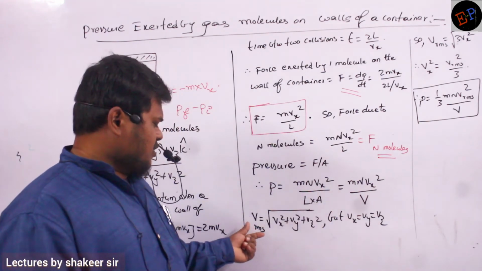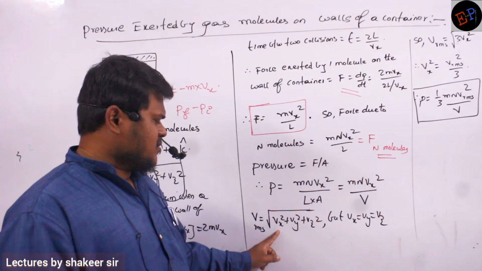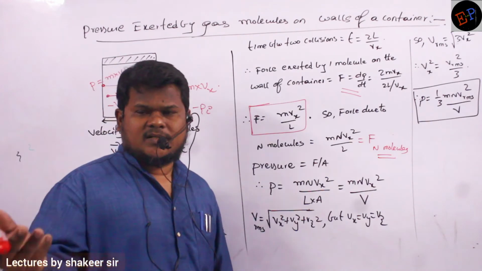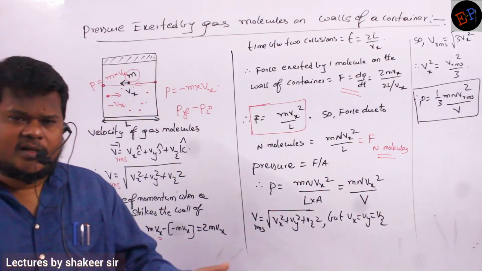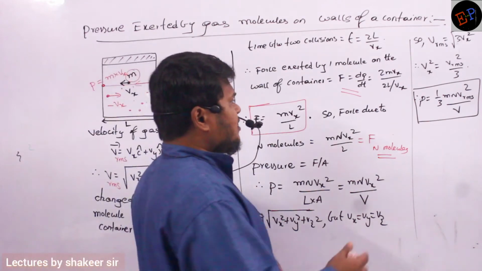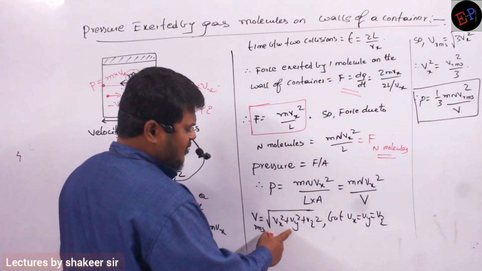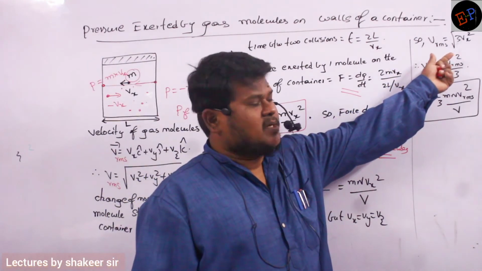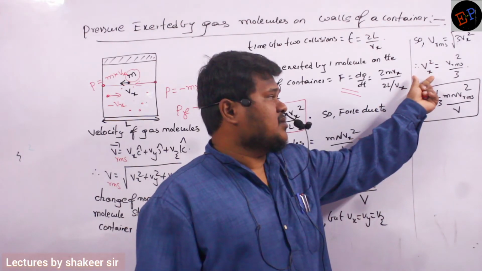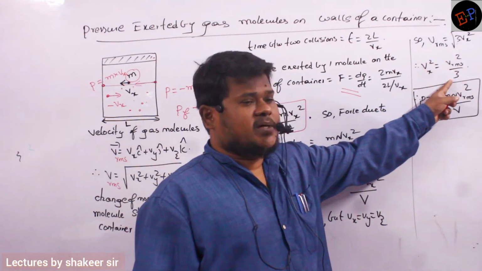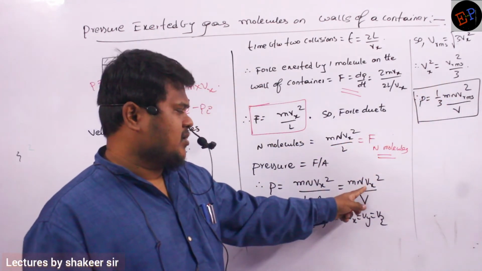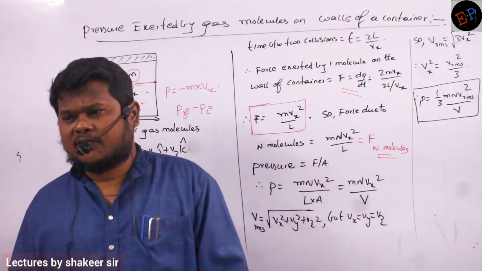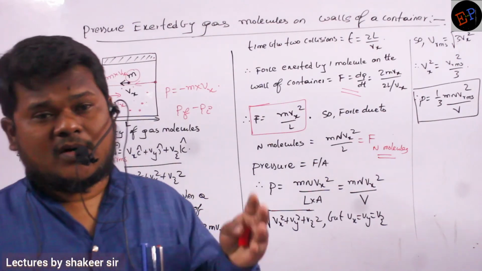Now I know Vrms square is equal to Vx square plus Vy square plus Vz square. But I take all the velocities to be equal, along the x-axis, y-axis and z-axis. Instead of Vy and Vz, I can write Vx only, so it becomes 3 Vx square. Therefore Vx square is equal to Vrms square divided by 3. So instead of Vx square, I will write Vrms square divided by 3. This is my final equation to calculate pressure exerted by gas on the walls of the container.